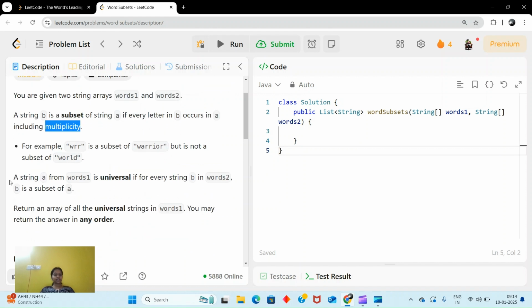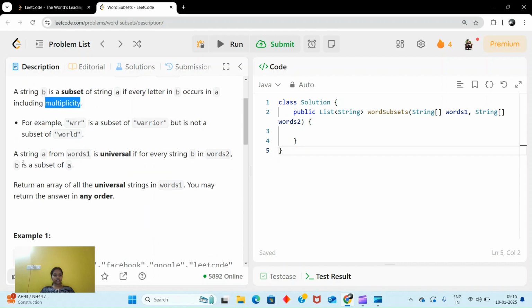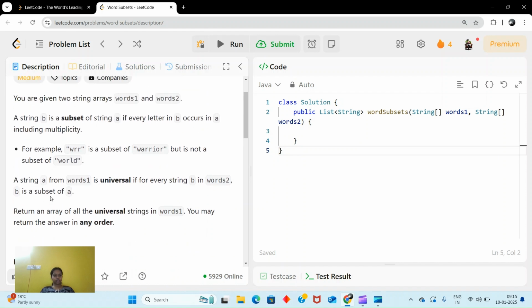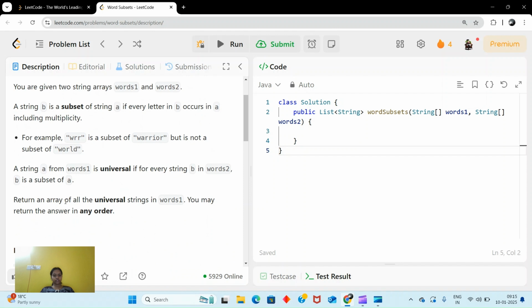A string A from words 1 is universal if for every string B in words 2, B is a subset of A. So we can say a string A from words 1 is universal when all the string B's from the words 2 array are subsets of it. Then we can say this is universal. So return an array of all the universal strings in words 1. You may return the answer in any order.